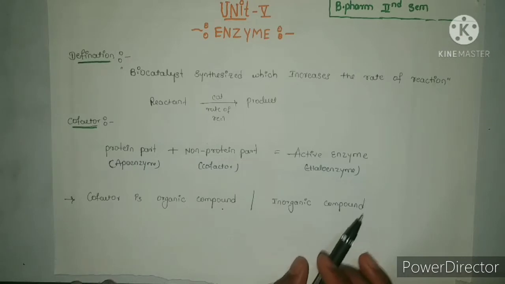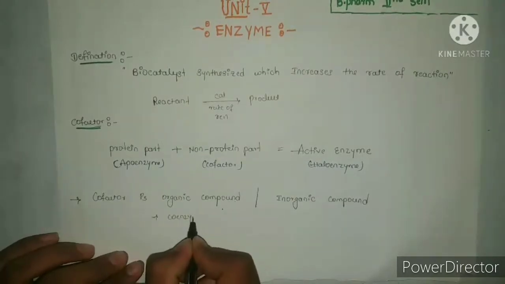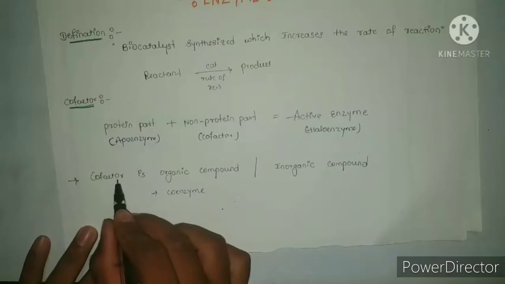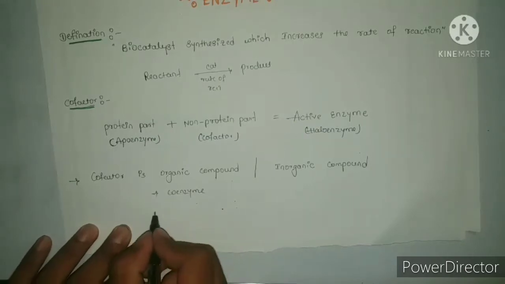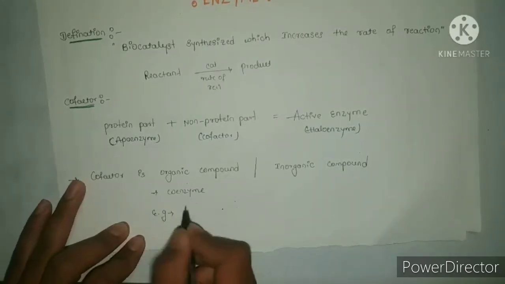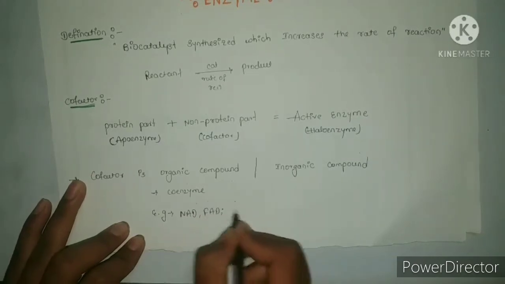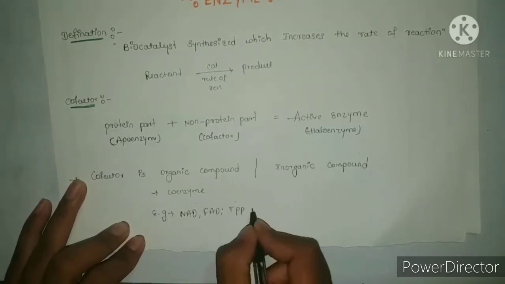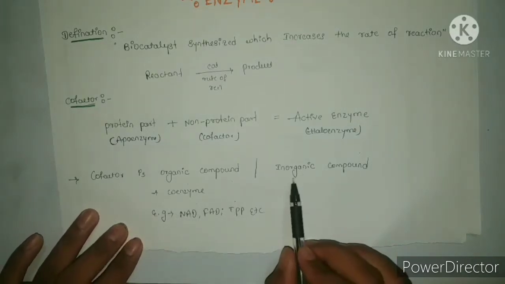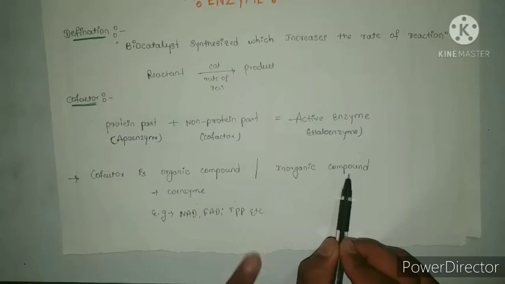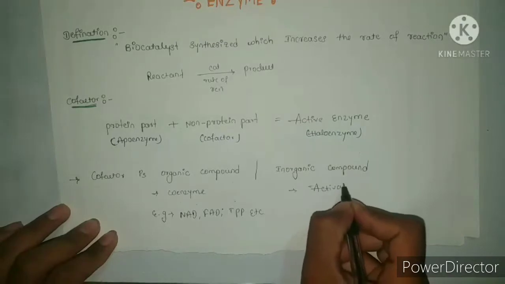If the cofactor is an organic compound, that is called a coenzyme. Here, don't get confused. The examples of coenzymes are NAD, FAD and TPP, etc. And if the cofactor is an inorganic compound, that is called an activator.